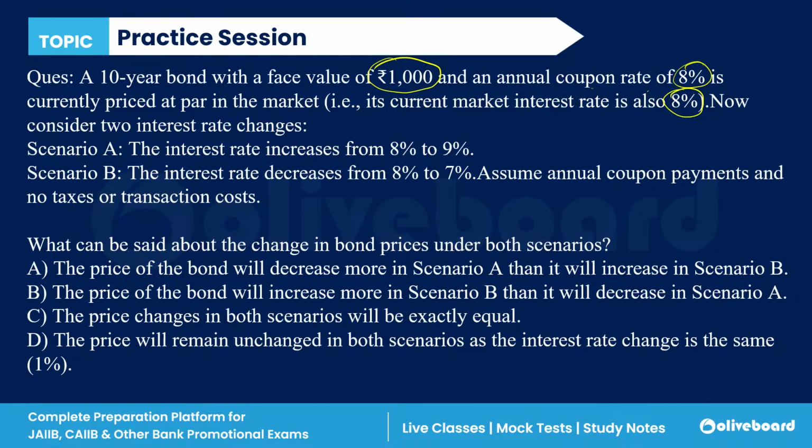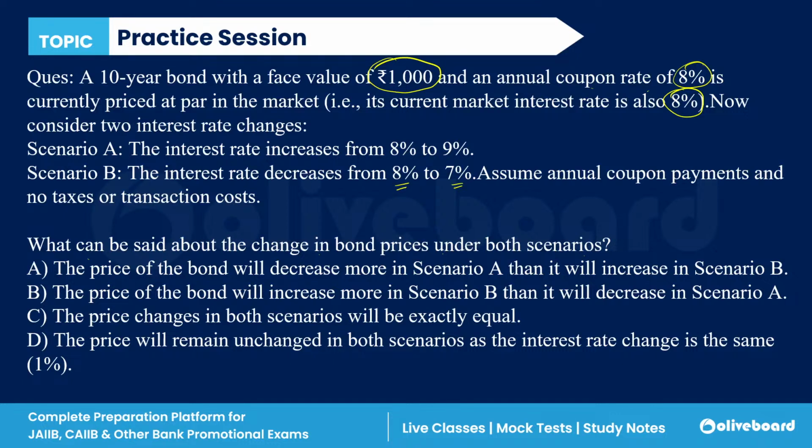Now consider the two scenarios here. First, the interest rate increases from 8% to 9%. Okay, the market interest rate has been increased from 8% to 9%. And in the other scenario, the interest rate decreases from 8 to 7%. These are the two scenarios. What can be said about the changes in the bond price under both scenarios? The price of bond A will decrease more in scenario A than it will increase in scenario B.